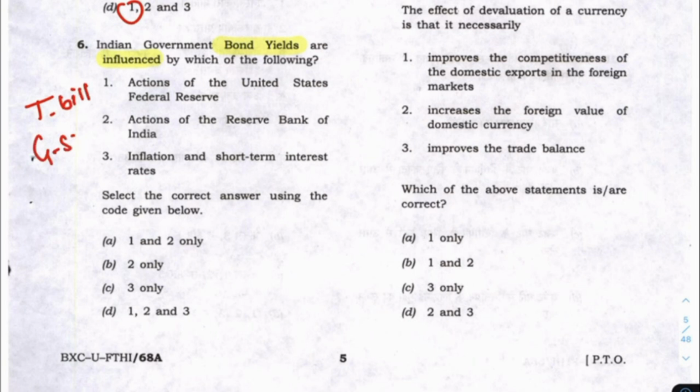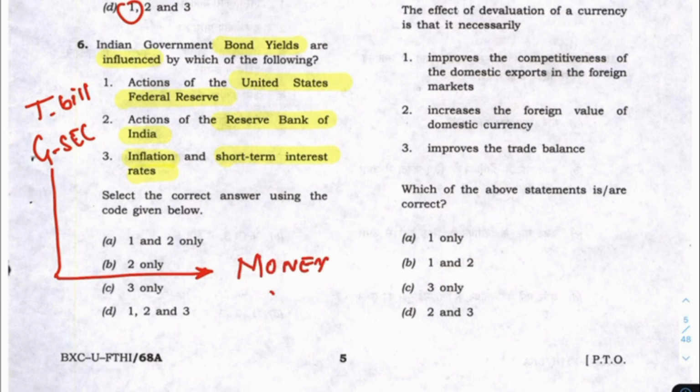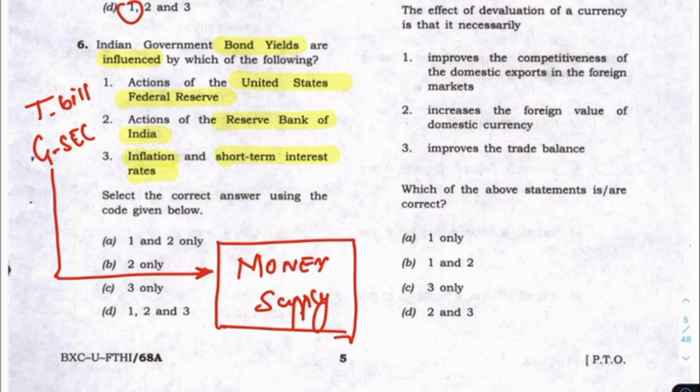So government securities are there. So how does this yield increase or influence? It is not increased, influenced. So actions of the United States Federal Reserve, Reserve Bank of India, inflation and short-term interest rates. See, in simple terms, these things will be influenced because of money supply. When there is money supply in the market, the market demand for these tools, government bonds, will be increased or decreased based on the money supply.